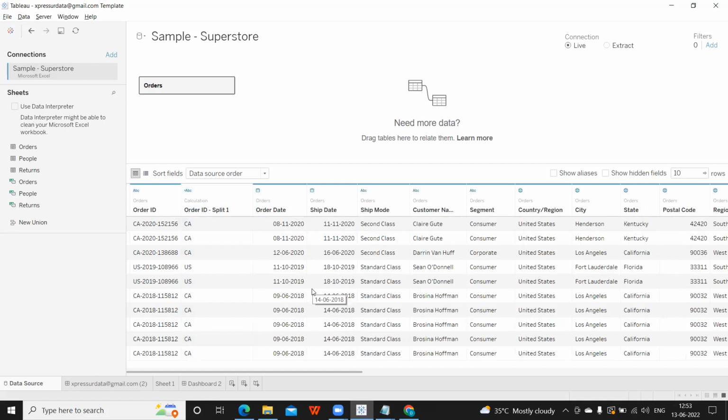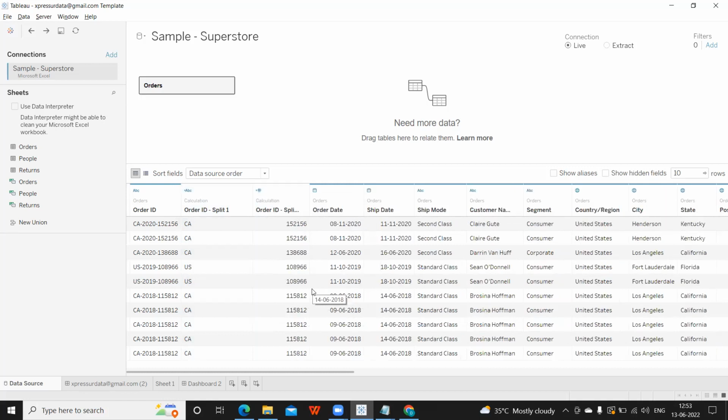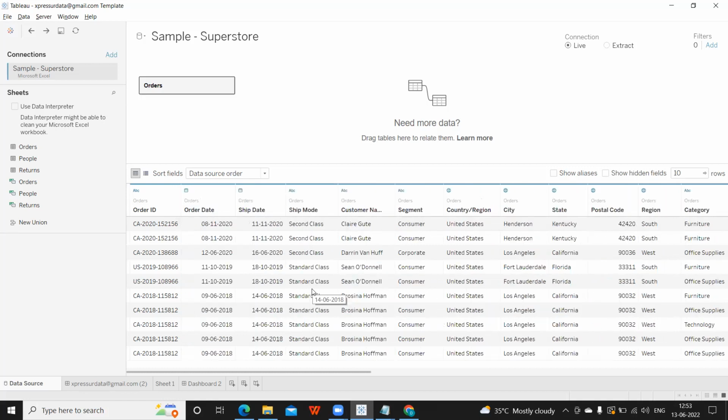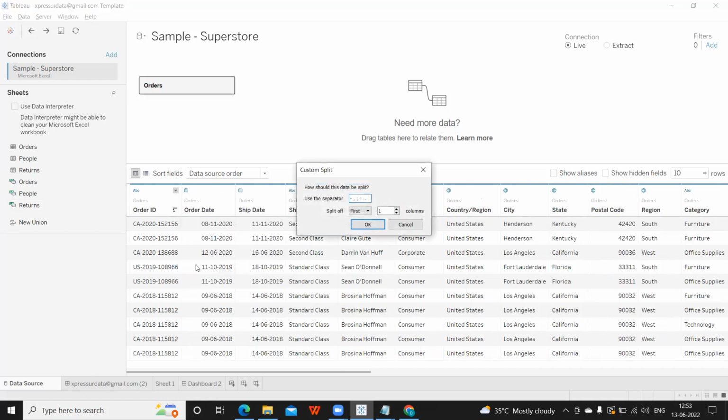This way we can do. Or suppose you don't want to do all of this, there is also an option called custom split. We click on this, there is an option called custom split. If I click on this, it will ask what is the separator or delimiter that we want. So hyphen is the delimiter that we're using.